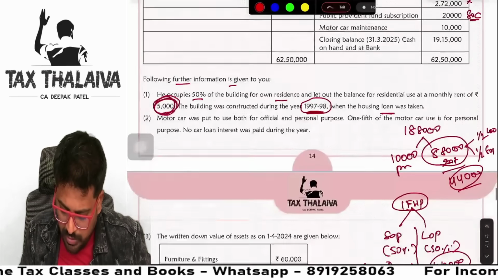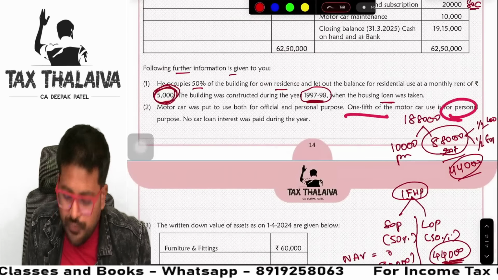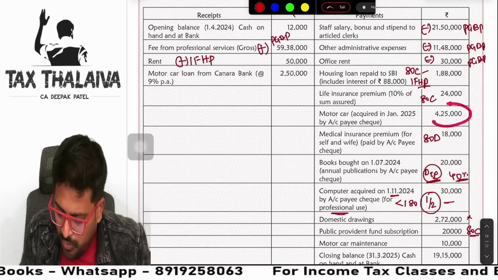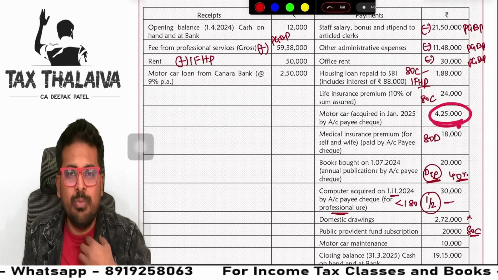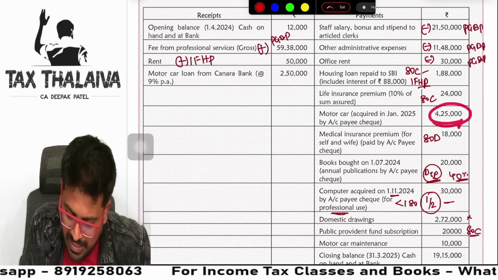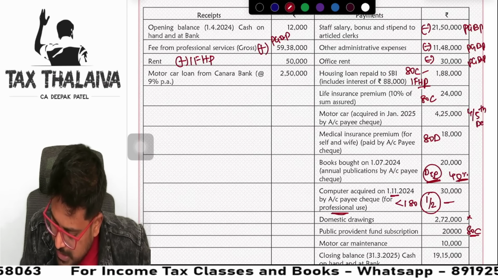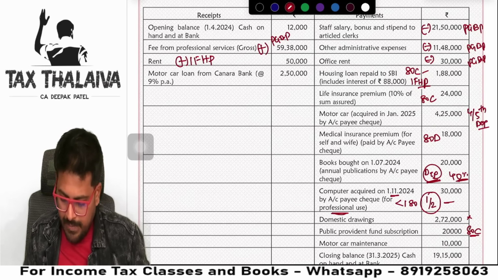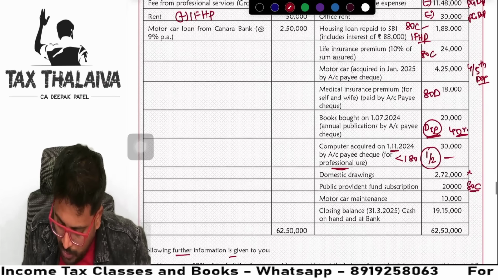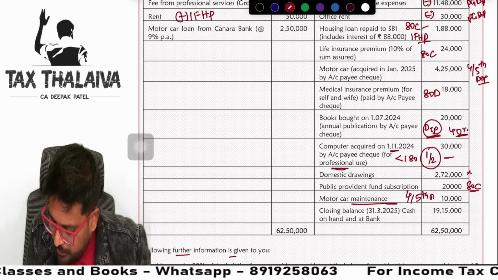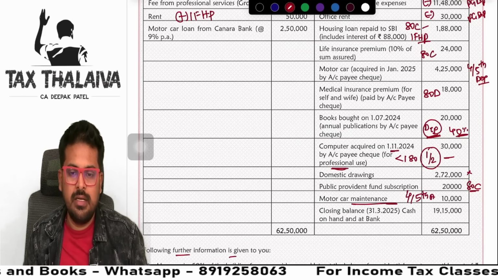Out of 4,25,000, 1/5 is used for personal use. Only on 4/5 of this amount of 4,25,000 we are eligible to claim depreciation. So I'll write here 4/5 depreciation we will claim. Next, motor car maintenance also only 4/5 allowable, we will mark like this.